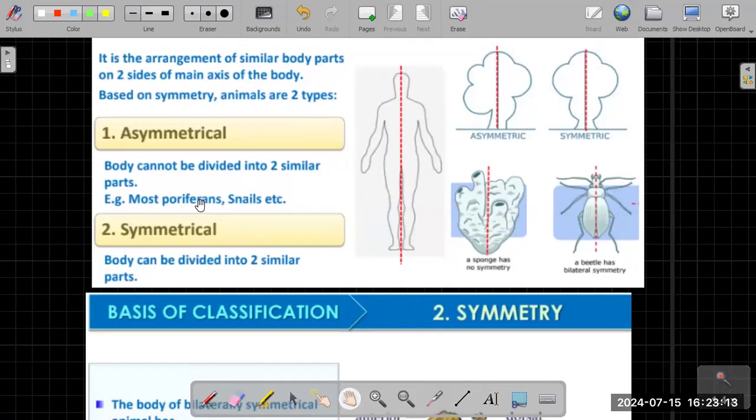So most of the poriferans, as well as a snail, which means mollusca, are asymmetrical. Their body cannot be divided into two equal halves, correct? Well, what is symmetrical? Symmetrical is when the body can be divided into two equal halves.